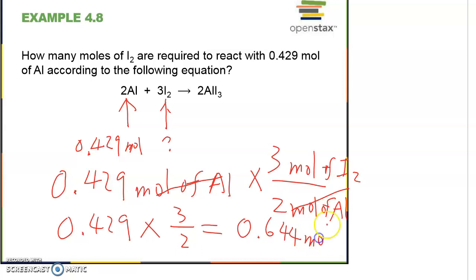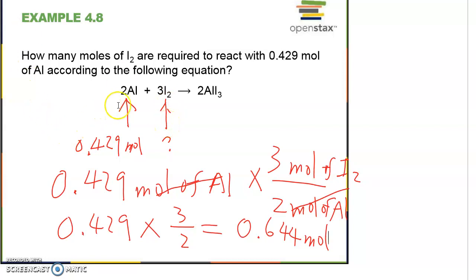0.644 mole. Okay, let's review what we have done. What is given is a balanced equation and the number of moles of aluminum, and now we are looking for how much iodine is needed.